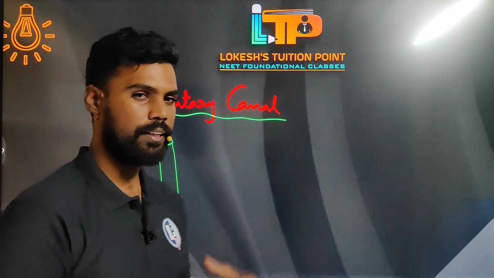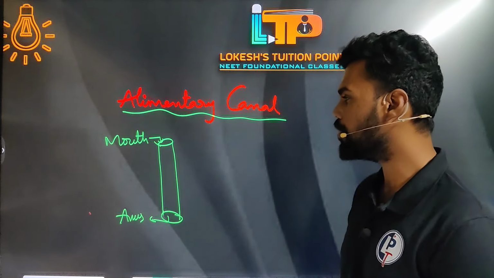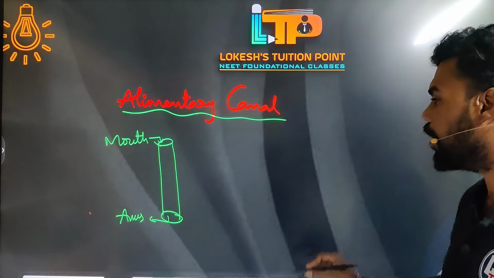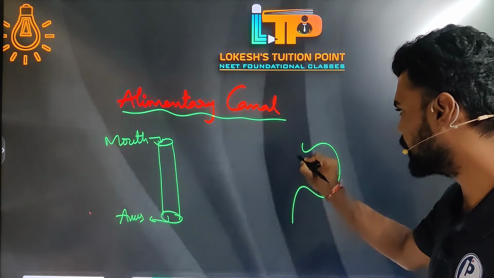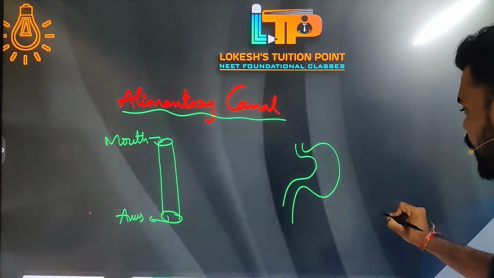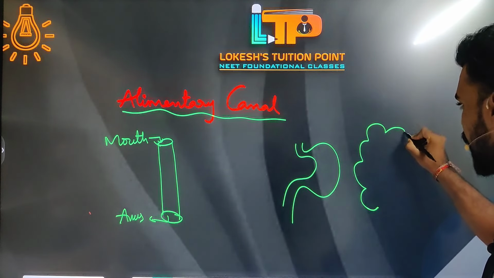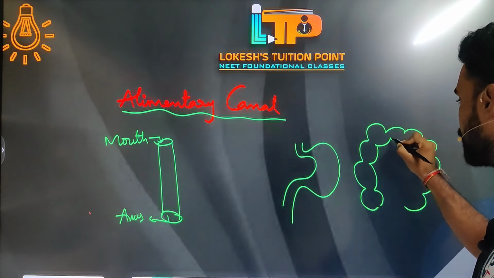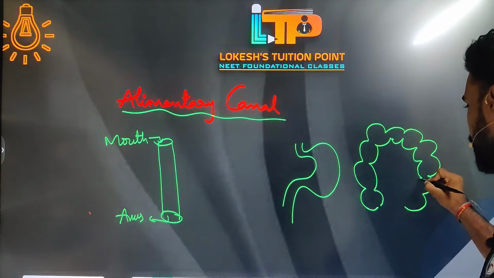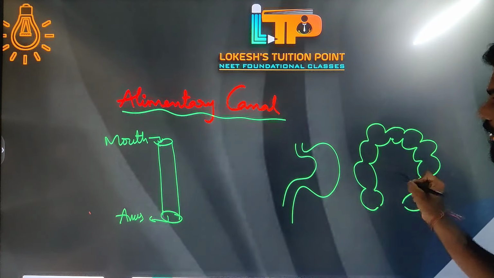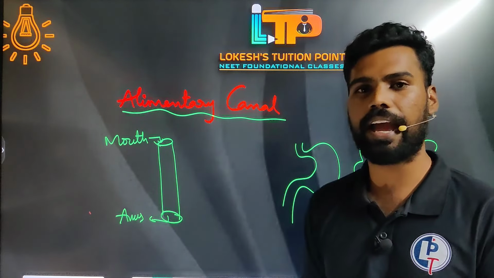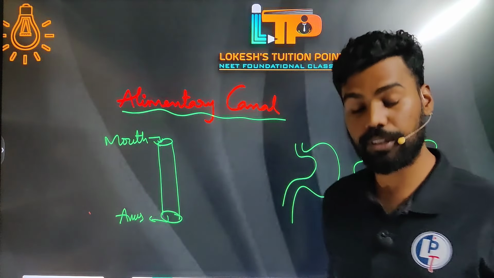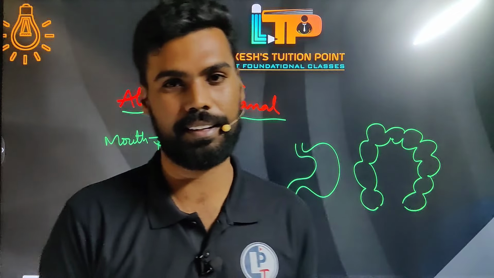This tube-like structure, you can find at different parts of our body, and it modifies itself. Now if you see the stomach, it is somewhat like this, and you can find an arrangement like this. What is this? Yes, I am trying to draw the large intestine. This is also a part of the alimentary canal. All these things are a part of the alimentary canal. Now we will be discussing the external structure and what is happening internally, everything in detail.